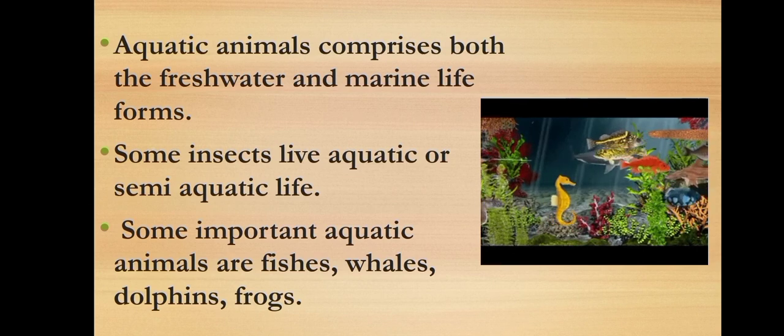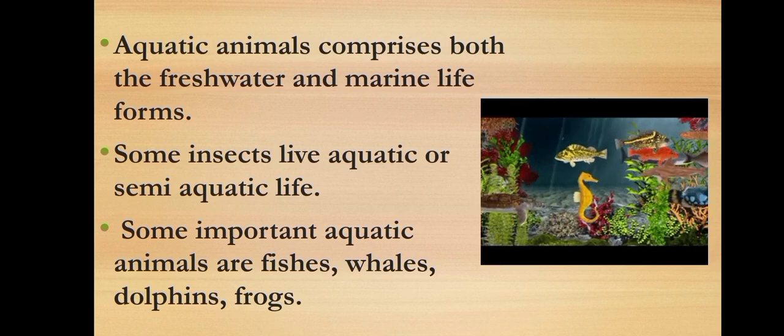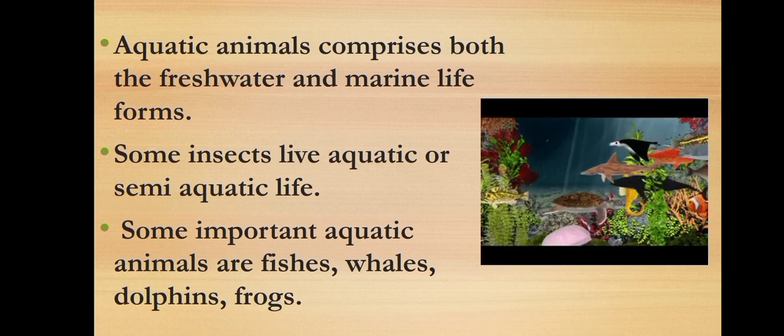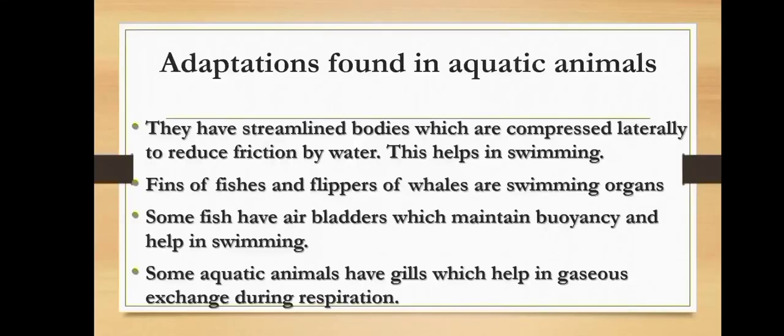Some important aquatic animals are fishes, whales, dolphins, frogs, and various types of insects. Now, we will learn about some specific adaptation found in aquatic animals. First of all, these animals have streamlined bodies. Their bodies are compressed laterally to reduce friction by water. This adaptation helps them in swimming.